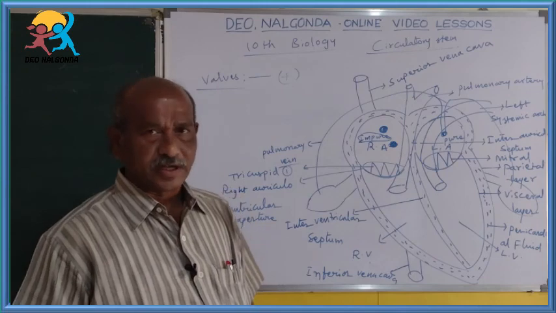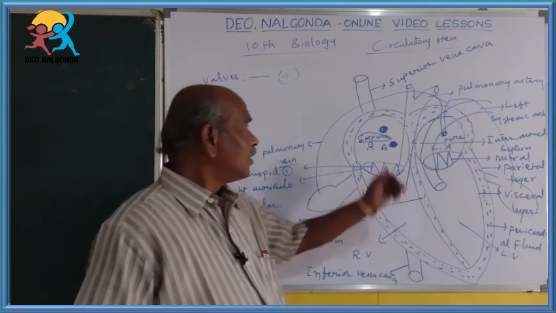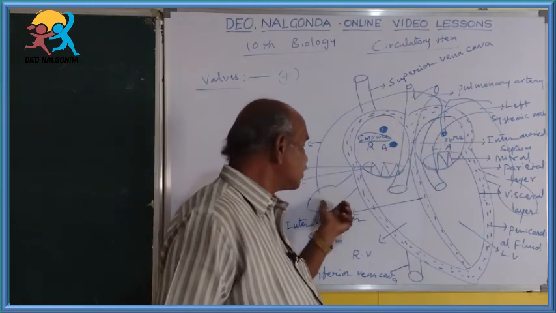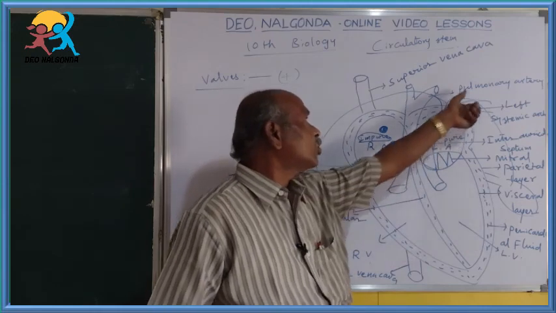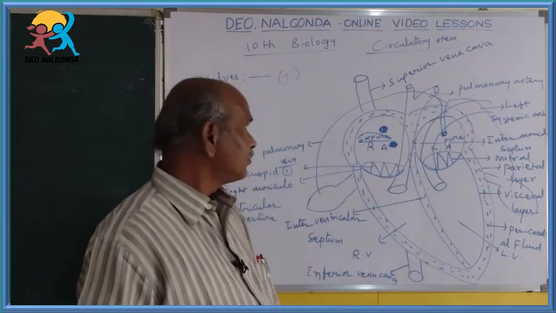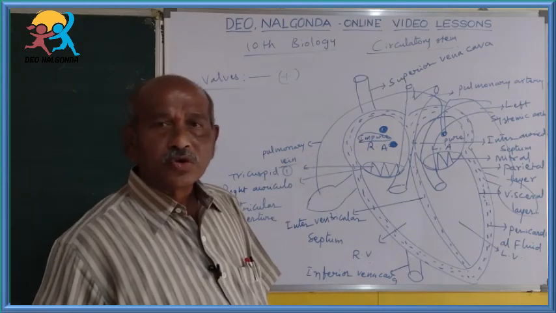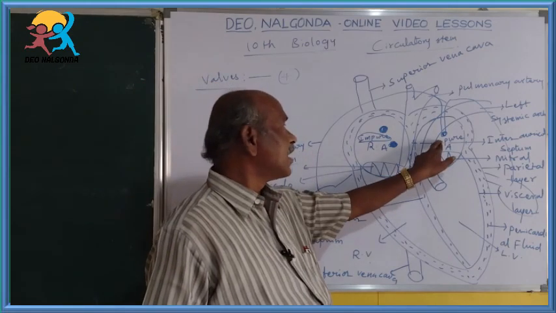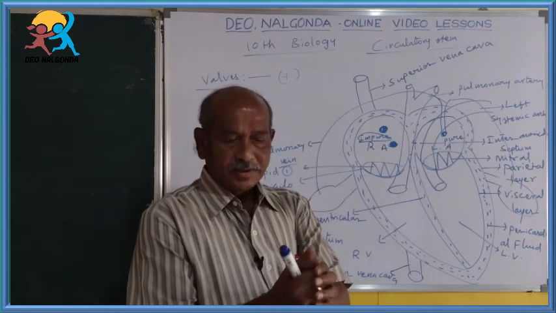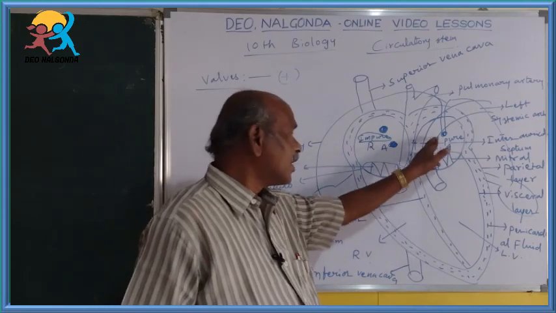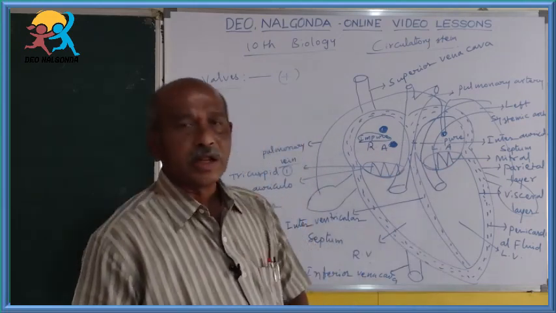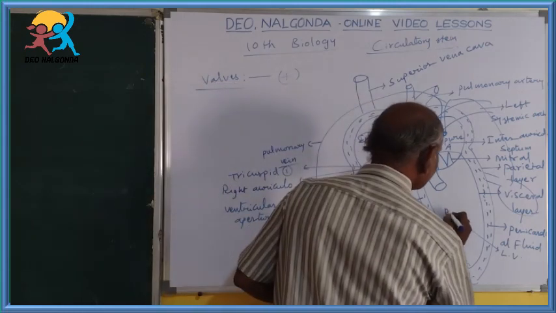What is its function? You know very well, this left auricle receives pure blood from the lungs through the pulmonary veins. By its contraction, that pure blood can enter into the left ventricle.